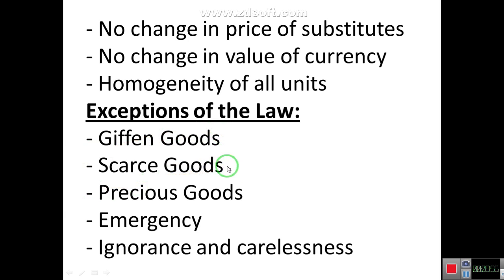Scarce goods, which are less as compared to demand, which are not easily available. If we suppose that in future they will be rare, then the law of demand will not apply on such types of goods. Precious goods do not obey the law of demand. For precious metals, when their price is high, their demand is also high. There are most inferior goods and most superior goods.